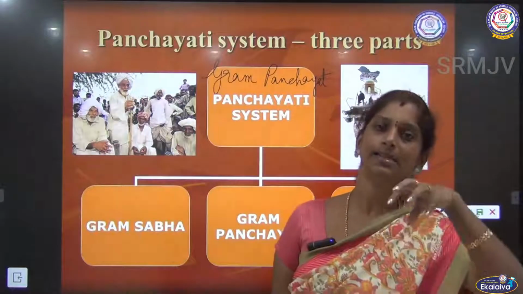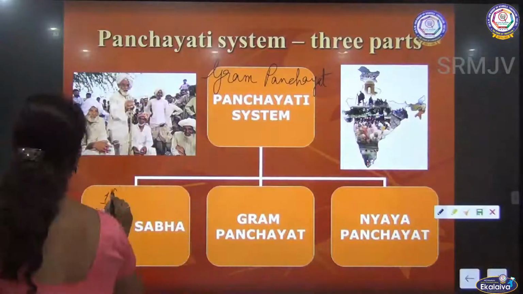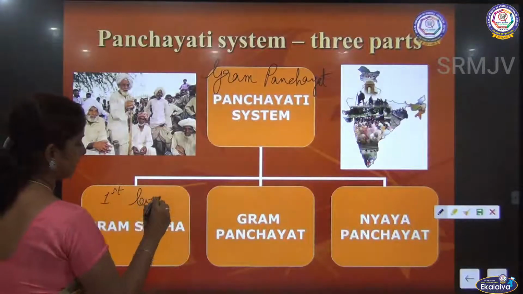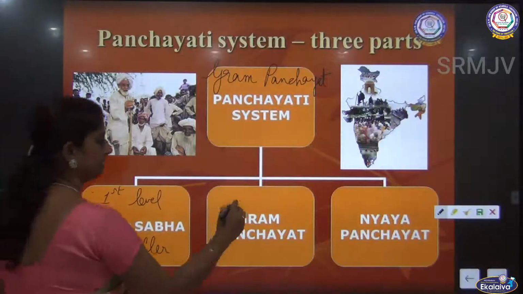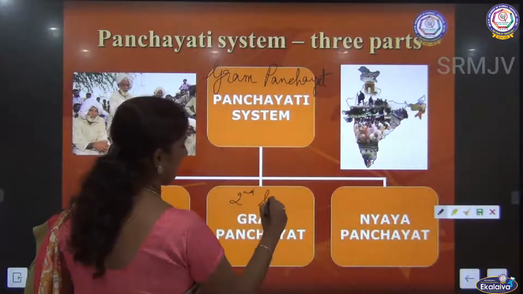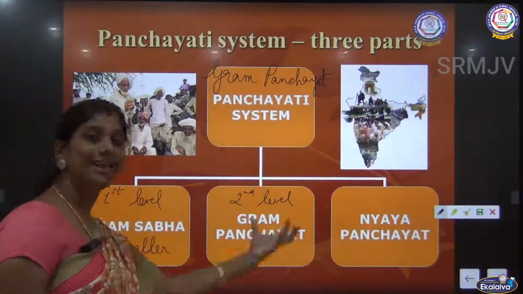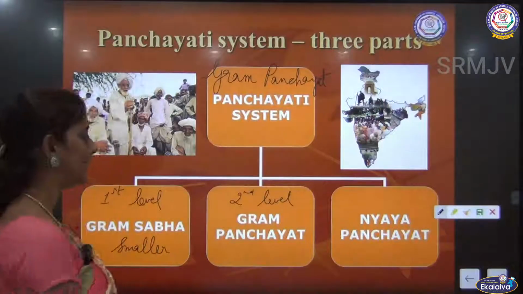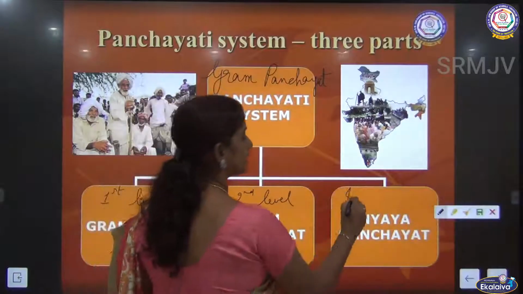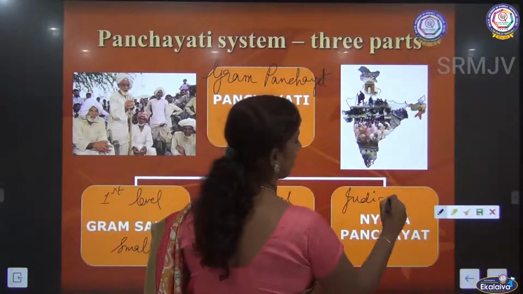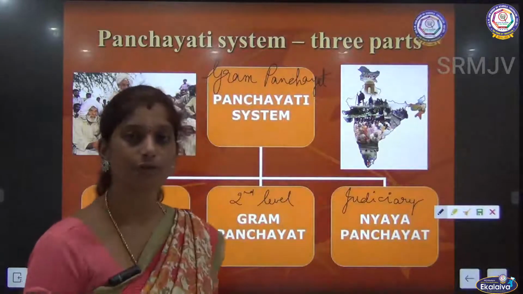Gram Sabha is the smaller level again. This is the first level or smaller level. This is the second level, which means these Gram Sabhas, next level is Gram Panchayat, and this is Nyaya Panchayat, which is something judicial. Okay, so that is something like the judiciary department of the government.